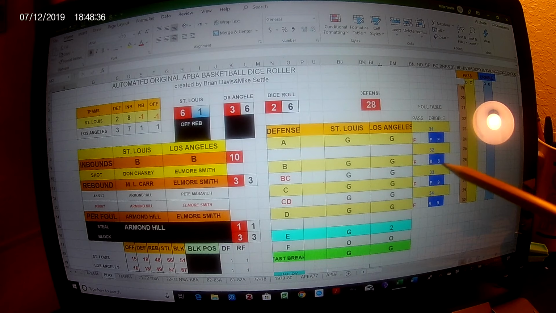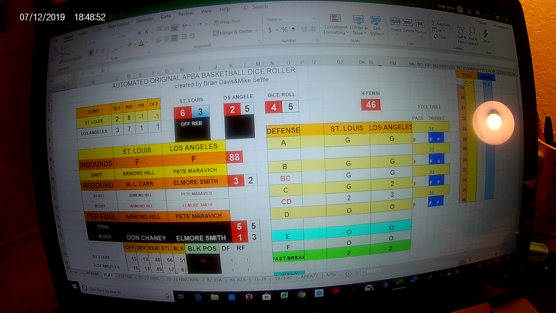This is open and guarded. 9 is a foul away from the ball. The rest of it's just a foul. Armand Hill, just into the game, fouled Tom Abernathy. So the foul's on Armand Hill. Write that down. That's 3 fouls on St. Louis. Not the bonus yet. 1 free throw for Abernathy. A 25 is good.